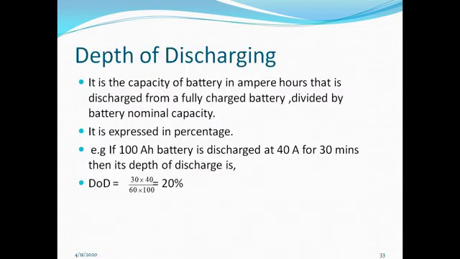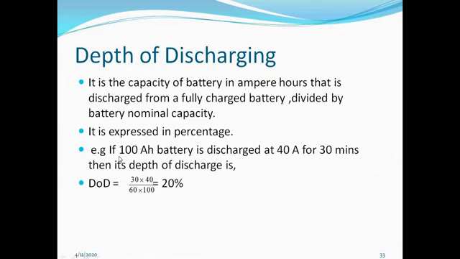Now depth of discharging. Depth of discharging is the capacity of battery in ampere hours that is discharged from a fully charged battery divided by the battery nominal capacity. Depth of discharge gives us the safe discharge voltage for the battery, and it is specified by the manufacturer. It is expressed in percentage.